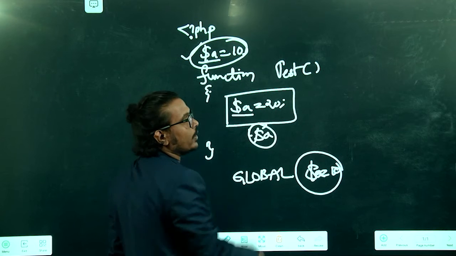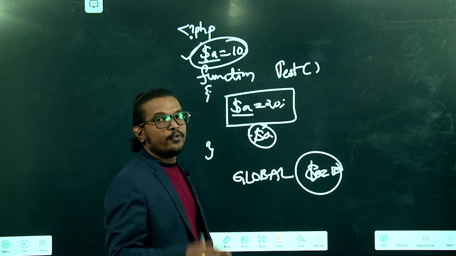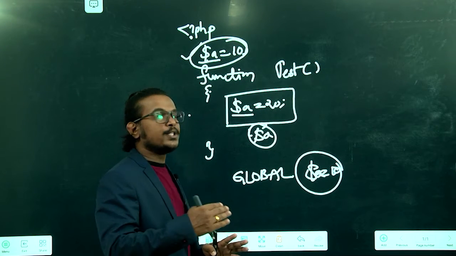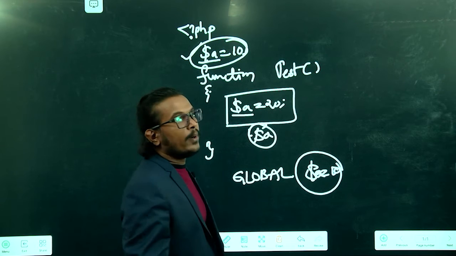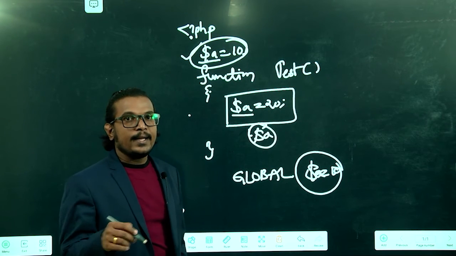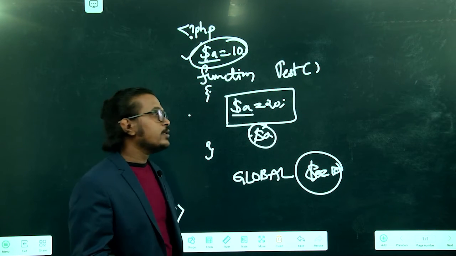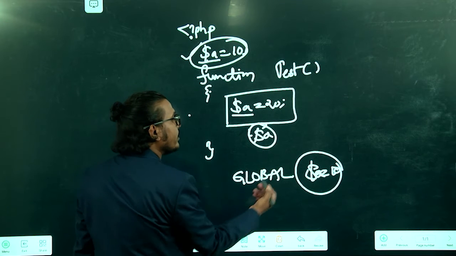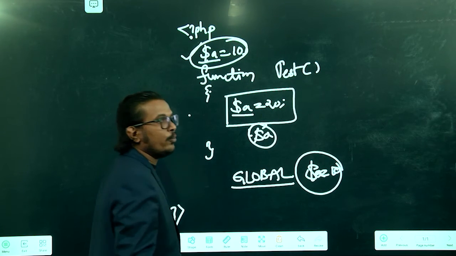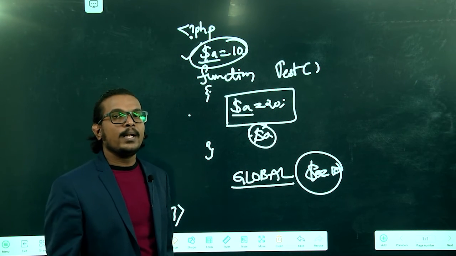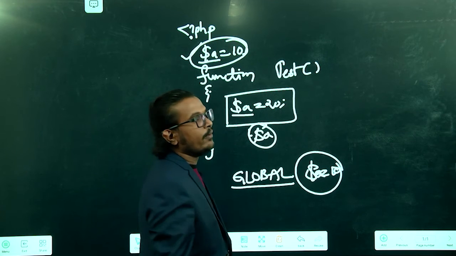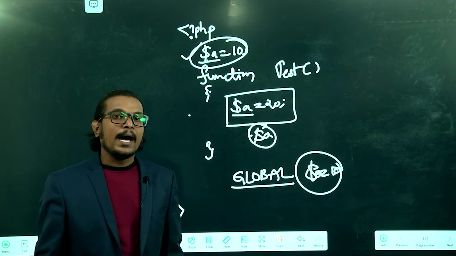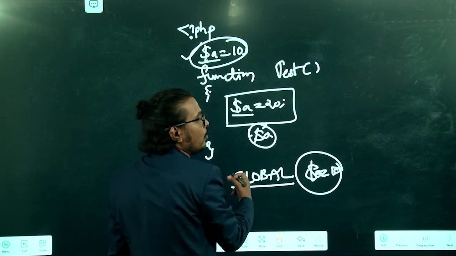Otherwise it will become a local value here. Inside the function, if you want to use the global value $a as a global value, before your variable name you have to define global, then only that variable a will act as a global value. Otherwise it will act as a local value.